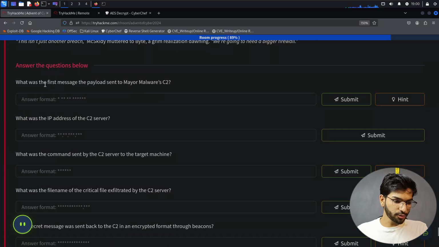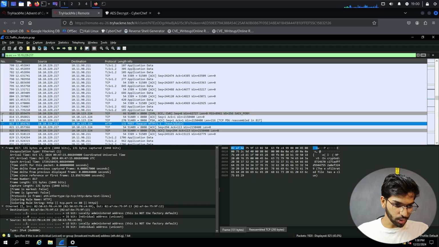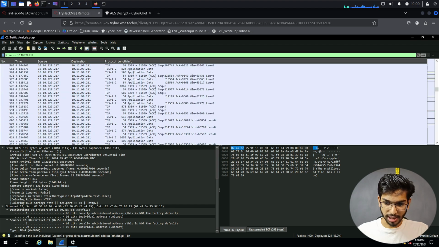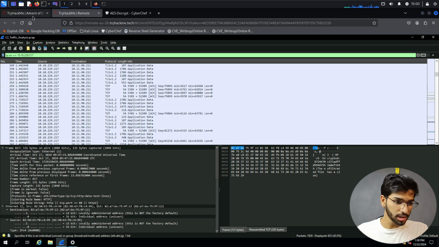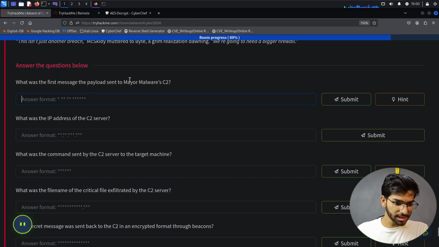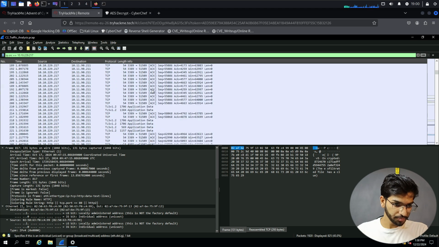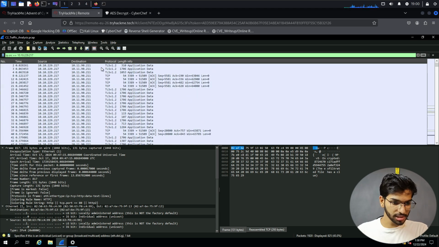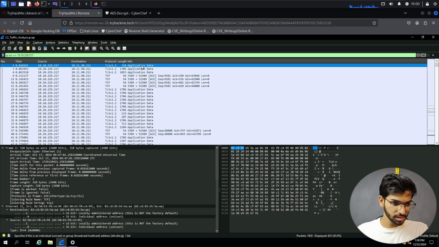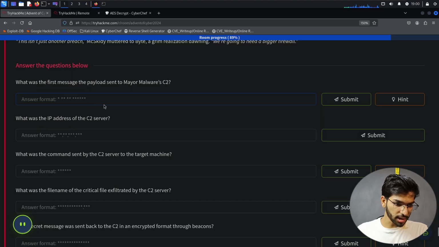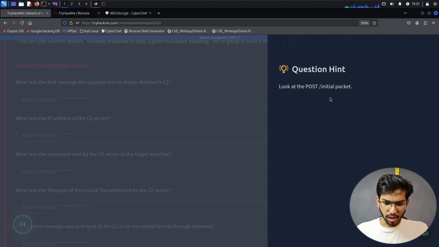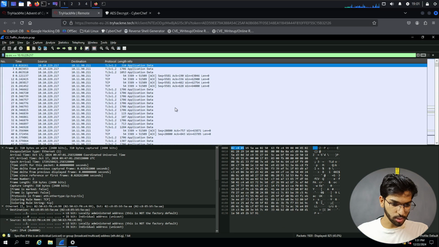Fine. So what is the first message? Let's go to the questions. What is the first message the payload sent to Mayor's C2 server? Are they referring to the first message or just to the beacon? What was the first message sent to the Mayor Malware C2 server? So I guess this is the first message. No, I don't think so, because it is not in the format of the answer. Let's click on the hint. Look at the POST initial packet. Fine, let's look at it there.